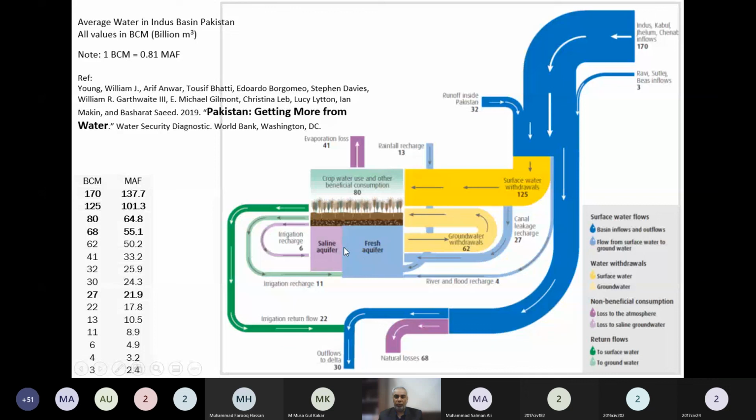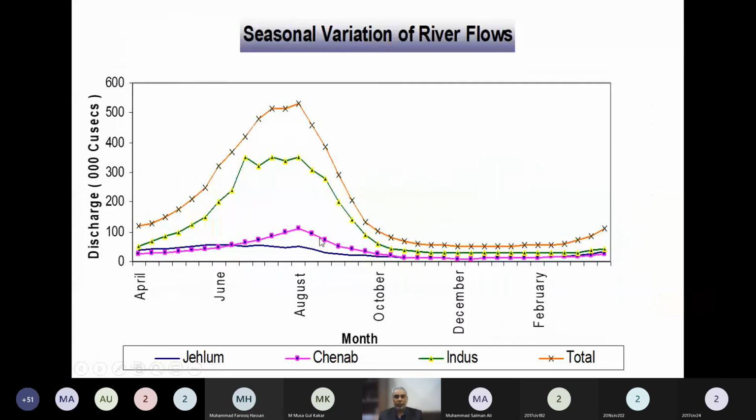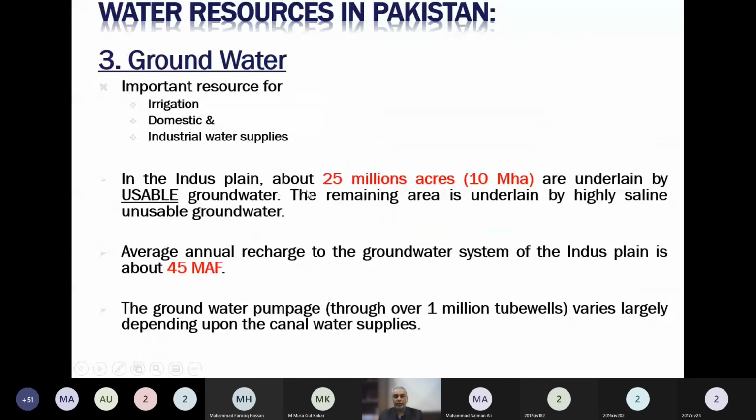How much that will be, I will come to this slide later on. How much is that from the groundwater is listed over here. About 25 million acres of Pakistan land is having usable groundwater, which is fresh groundwater plus marginally fresh groundwater. So the average recharge of this groundwater table is about 45 million acre feet. There are more than a million tube wells. Sometimes we quote it as 1.2 million.